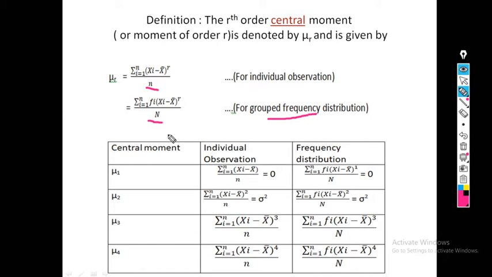That is the difference between small n and capital N.